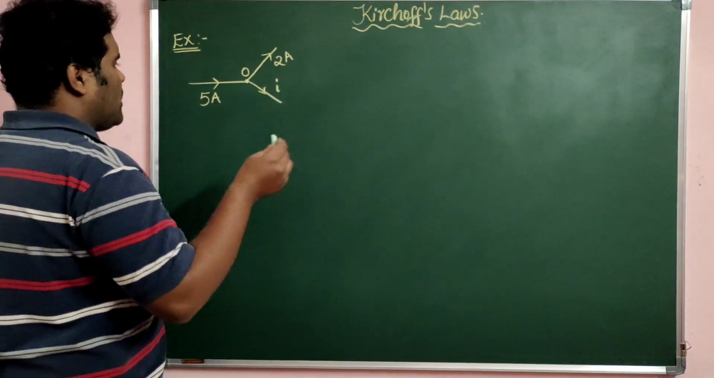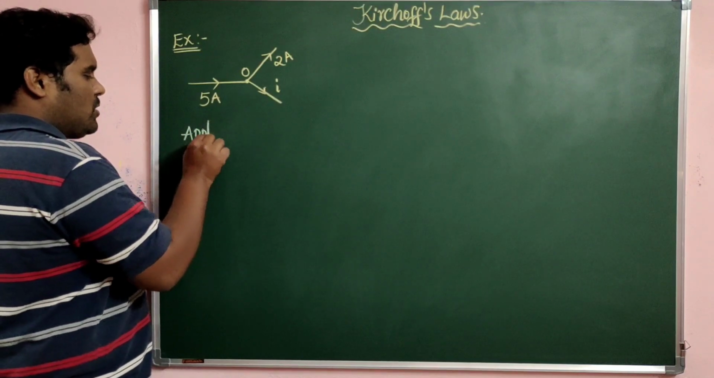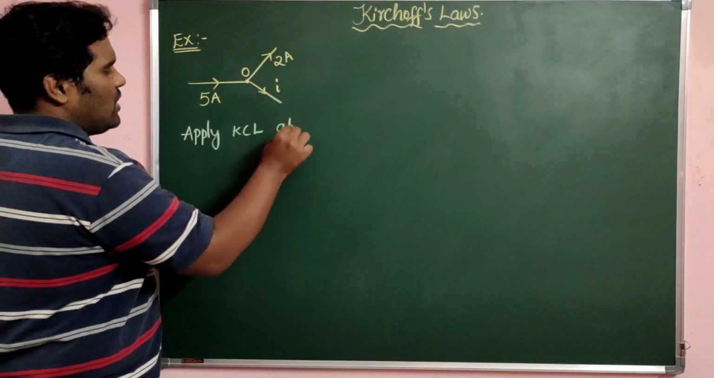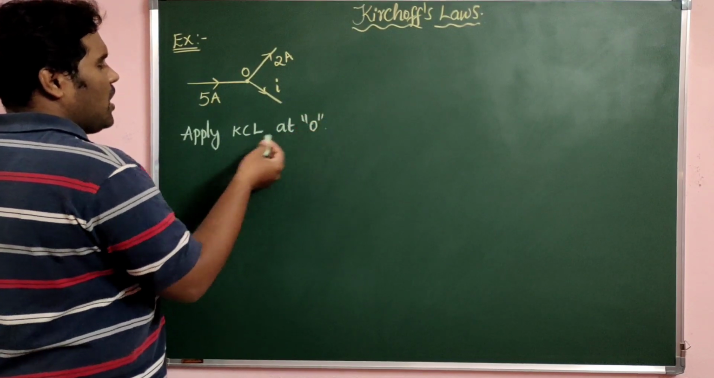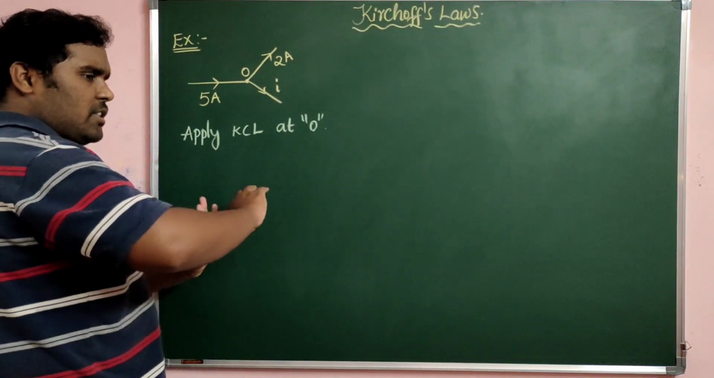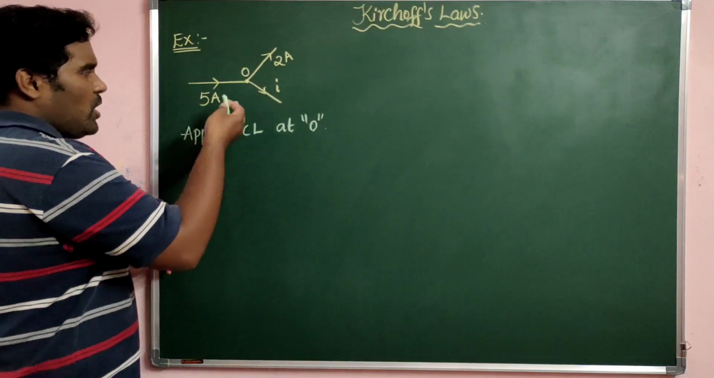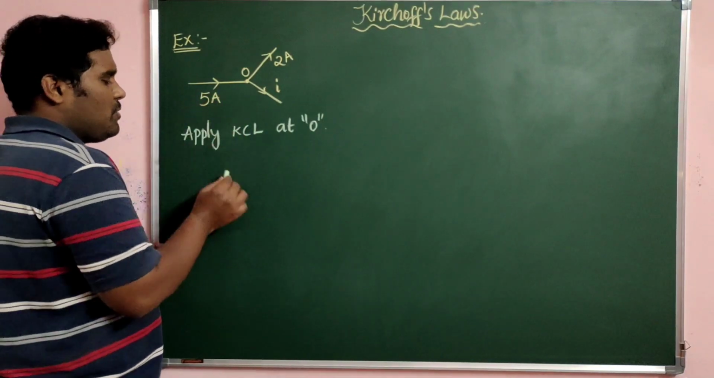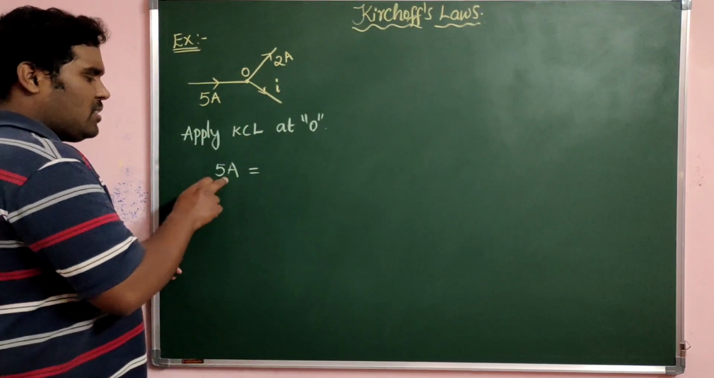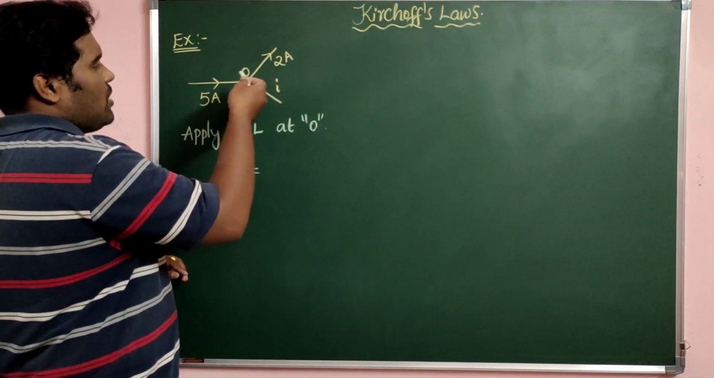Just applying Kirchhoff's junction law at this O. So apply KCL at O. Junction law or current law, both are the same. So according to this KCL, sum of currents entering a junction is equal to sum of currents leaving a junction. What are the currents entering the junction? Only one current is entering the junction. What is that? 5 ampere. So 5 ampere is equal to the currents leaving the junction.